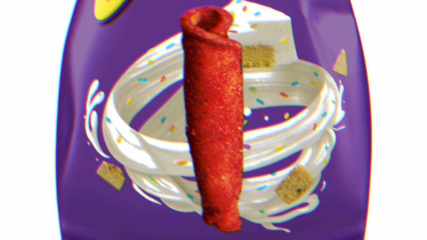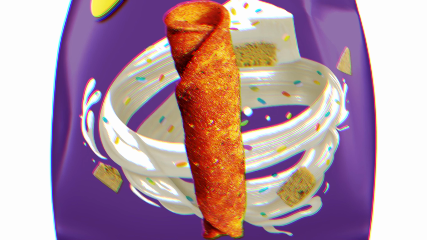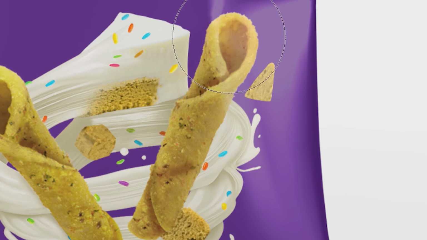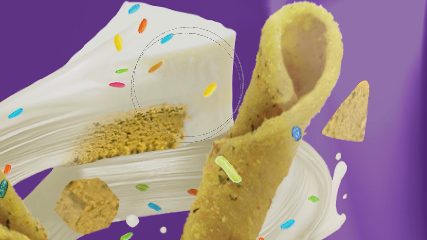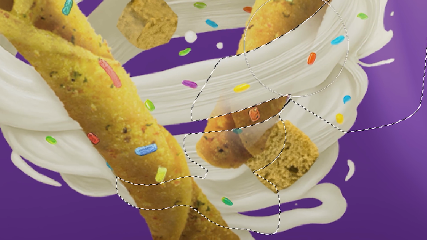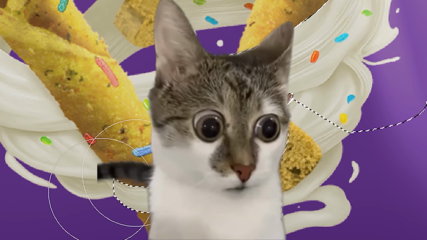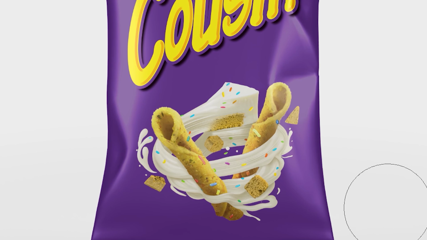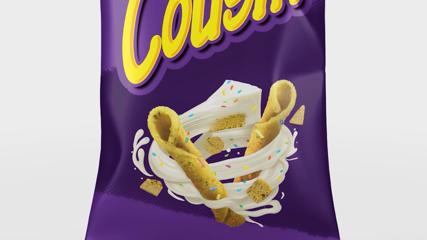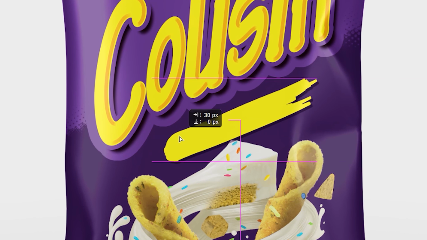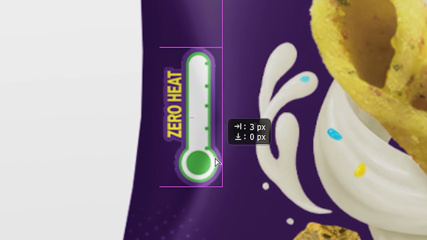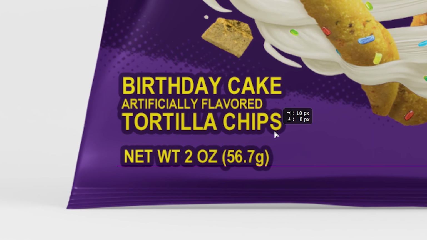Now we need the actual cousin birthday rolled chips. And I think these two are just imperfectly perfect. I'll wash away their colors, spread some sprinkles on top, give them some highlights and of course some shadows. I'll also hide some parts that will be covered by the cousin cream to mix everything very well. Now I'll paint a triangular dark shape at the center for some variation. Finally, I'll add the birthday flavor text here too. And with the zero heat level scale here, the product type with the info text at the bottom.